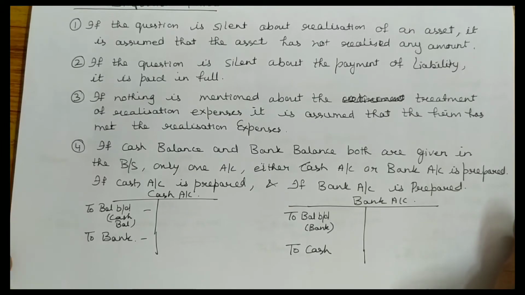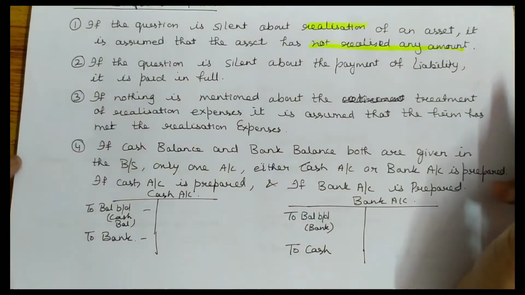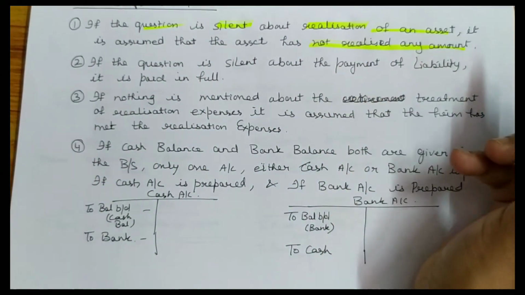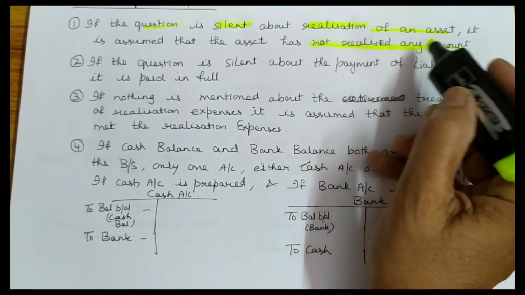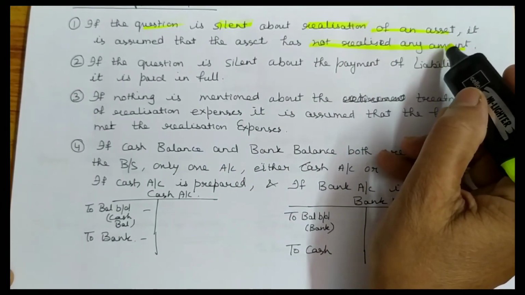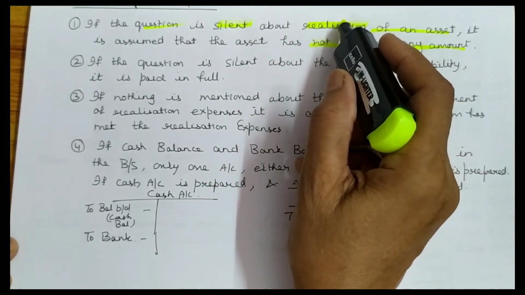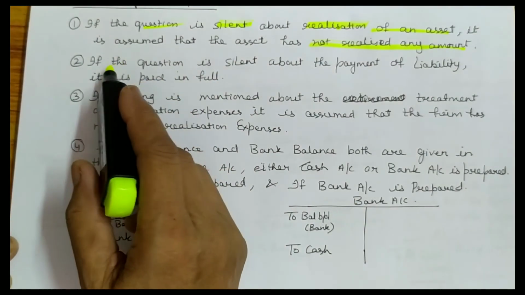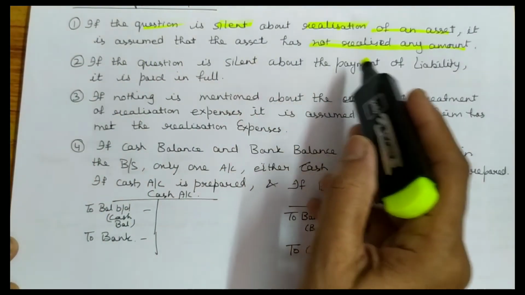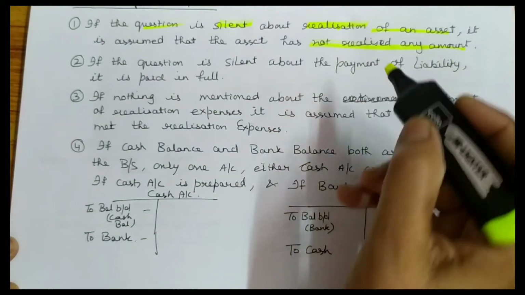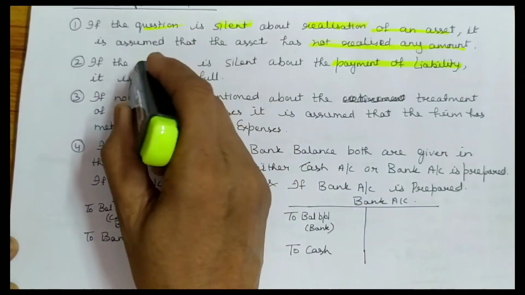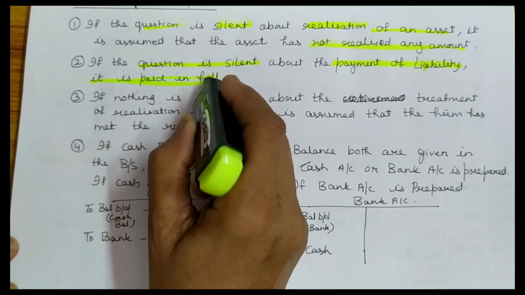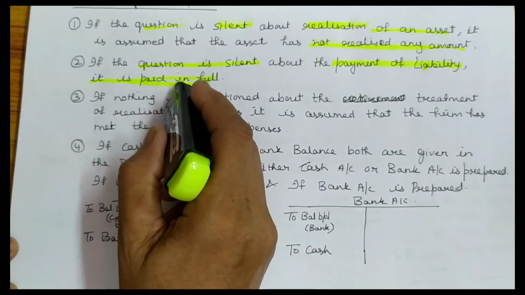Some important points regarding dissolution. If the question is silent about realization of an asset, it is assumed that the asset has no realized value. So it comes only on the debit side of realization account, not on the credit side. Then if the question is silent about the payment of liability, it is paid in full. Remember this thing, liability के बारे में, it is paid in full.